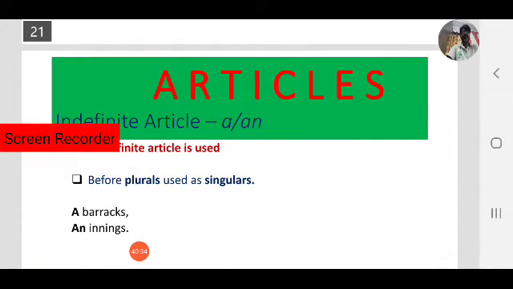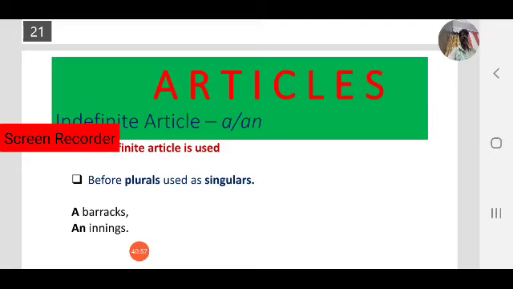Next, the indefinite article is used before plurals used as singulars. In some cases we use plural nouns but they are considered singular. In that case, we use the indefinite article: a barracks, an innings. Innings, you know about cricket.